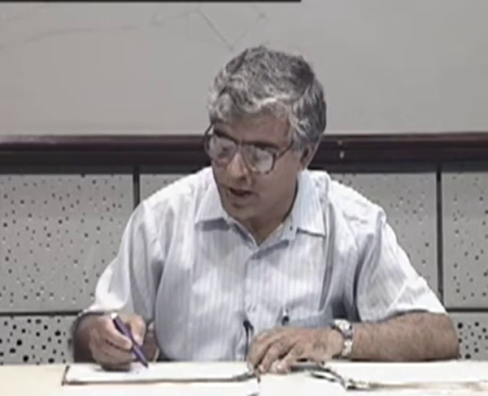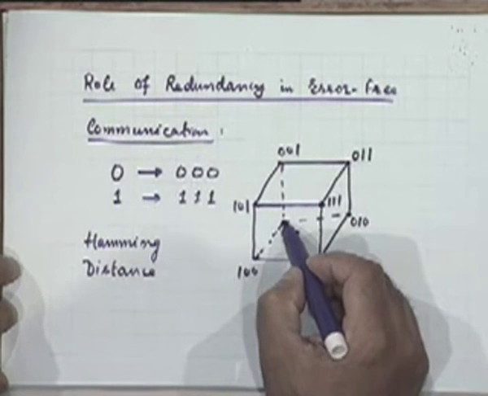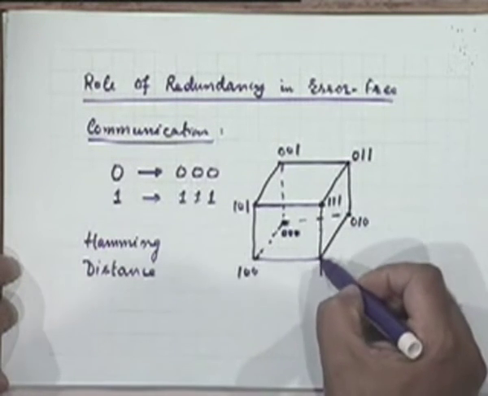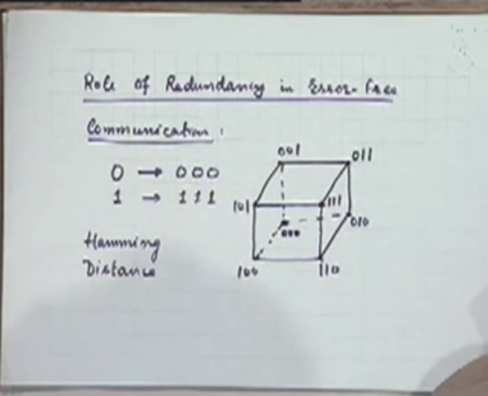In the Hamming space, therefore, the sphere is essentially a collection of those points which are at a unit distance from this center. Which are these points? This point, and this point constitutes the Hamming sphere around this center. This point, and this point constitute Hamming sphere around this center, and they don't overlap. In the sense they don't have a common point. These two sets don't have a common point.